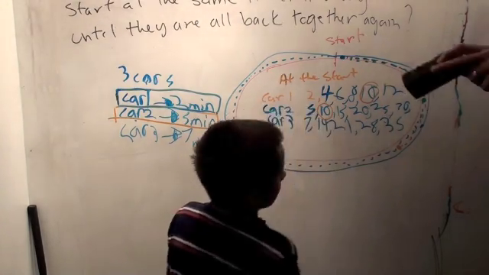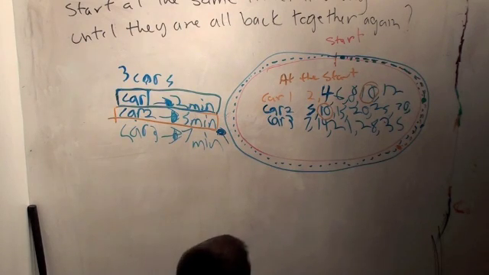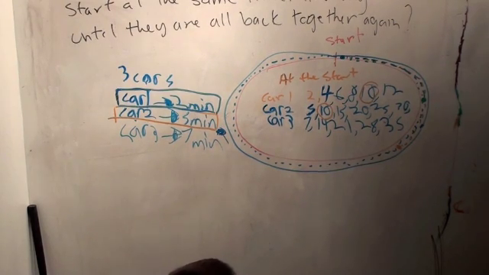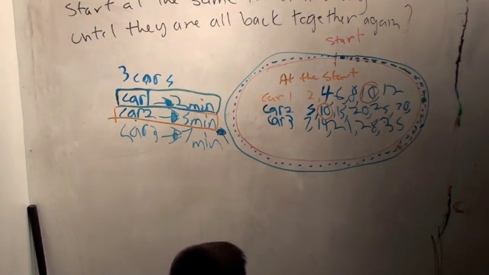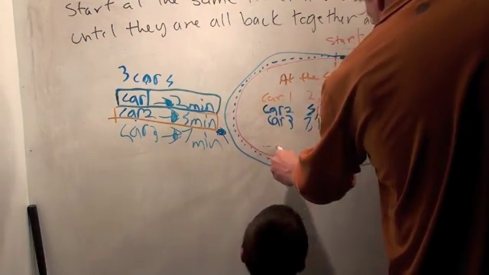Okay. Scoot over there just a little bit. Is car 1 going to be there at 35? At the start line at 35? No, 35 is an odd number though. Okay. So why don't you keep counting with car 3 and see where you go after 35. Maybe you can write it down. Maybe you have room to write on a line down here.